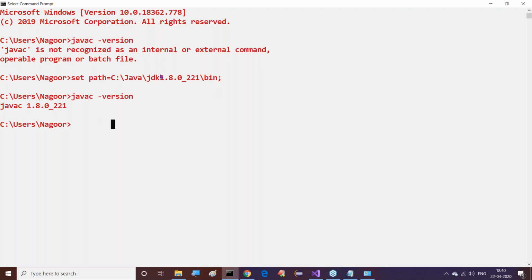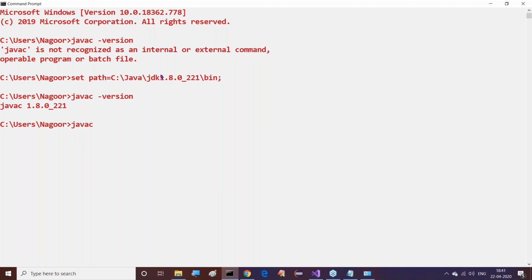Because whenever we use javac, for example, the operating system will search for javac in the system. But where is that javac? That information we have to provide to the operating system.